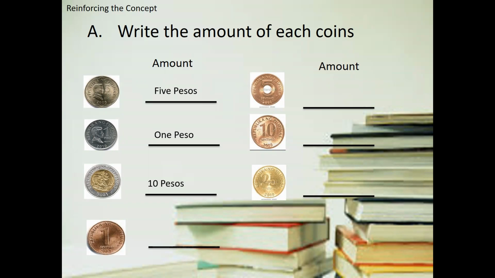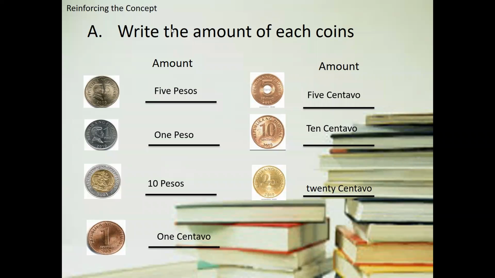Here, the next coin is the 1 centavo coin. Then the next one is the 5 centavo coin. Then we have the 10 centavos. Then we also have the 25 centavos.